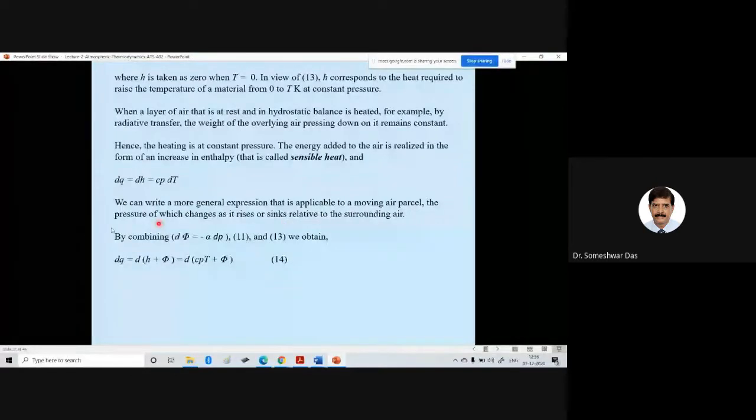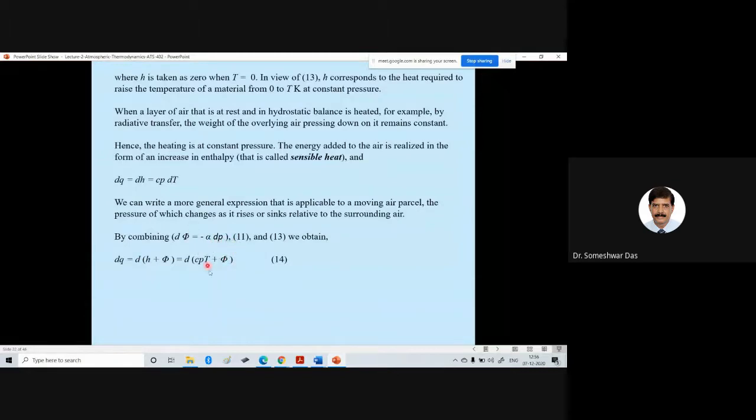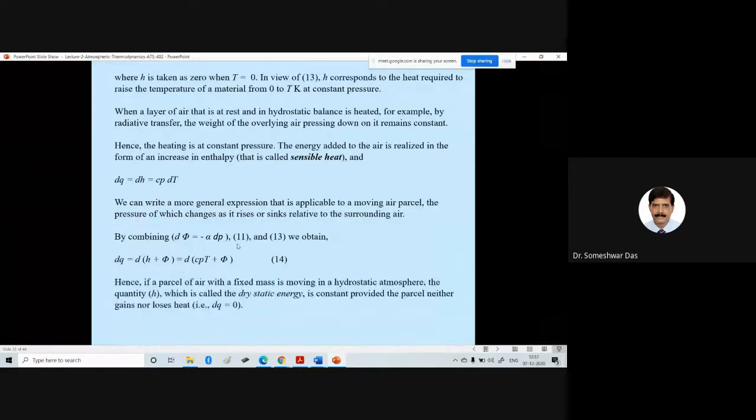And we can obtain from there dq, the change in heat, given by d of (CpT plus phi), where phi is the geopotential. The original definition of geopotential phi is basically gz, where g is the acceleration due to gravity and z is the height. So if a parcel of air with a fixed mass is moving in a hydrostatic atmosphere, the quantity h, which is called the dry static energy, is constant provided the parcel neither gains nor loses heat.